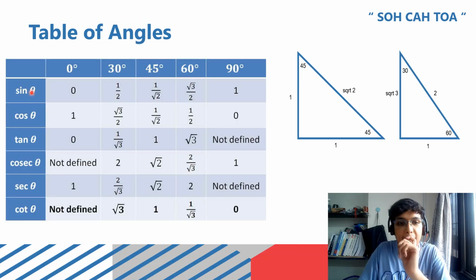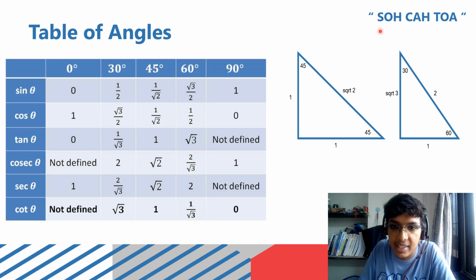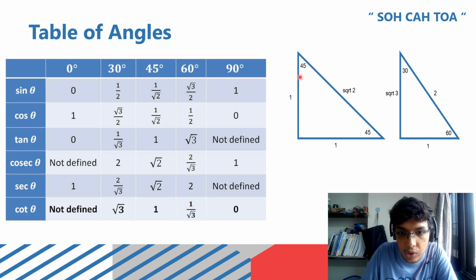So, for example, let's see this table. This is the table which I believe everyone should be able to derive from these two triangles. So for example, let's consider sine 45. So what would be sine 45? Opposite by hypotenuse, that is 1 upon root 2.